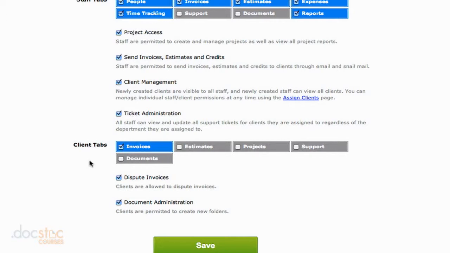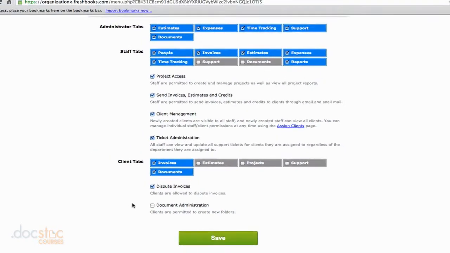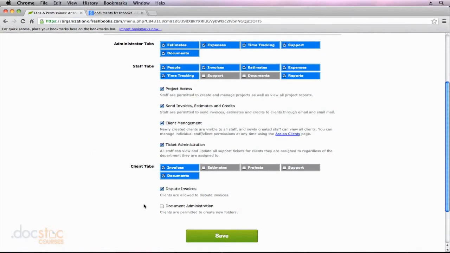You can choose whether clients are allowed to dispute invoices or not, and then you can also choose whether they are allowed to administer and create new folders and upload documents to the documents section. So maybe you want them to be able to view documents you've uploaded, but you don't want them changing anything. You could give them access to the documents section, yet uncheck the document administration section, and that way they'll be able to view everything but not make any changes. So once you are happy with how your permissions are set up here in FreshBooks, go ahead and hit Save.